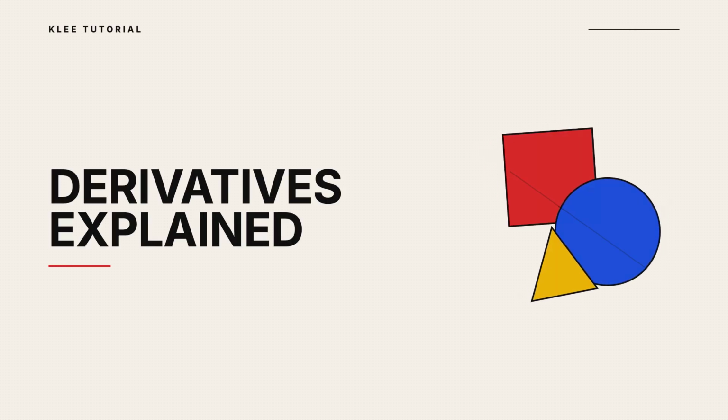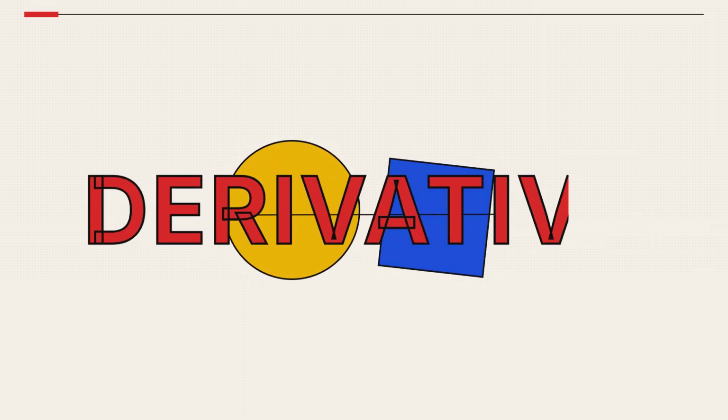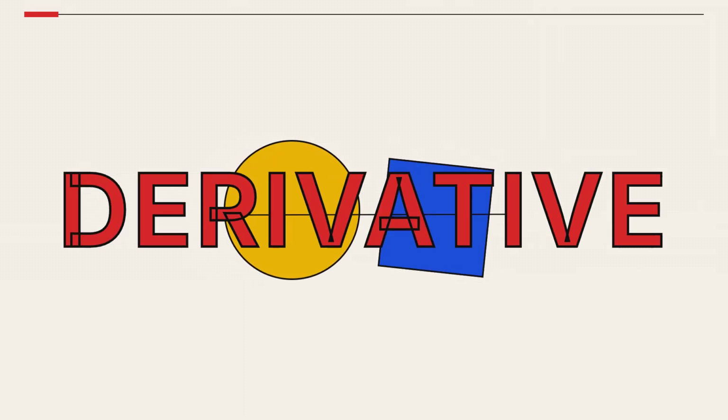Derivatives sound complicated, but they are just contracts that get their value from something else. Let's break down how they actually work. A derivative is a financial contract between two or more parties. Its price is derived from, or dependent on, an underlying asset.